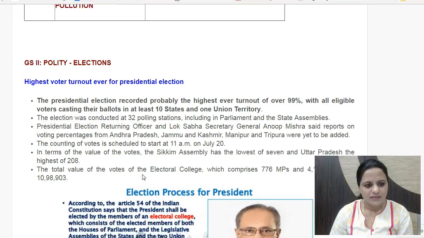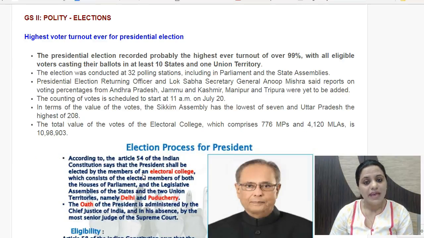The first one, highest voter turnout ever for presidential elections. So we knew the presidential elections were due and they have been conducted now. We have already discussed how presidential elections are conducted. We'll just have a quick look through it once again. Here you can see the presidential elections had the highest voter turnout ever, with almost 99% in some states. So here you can see the details.